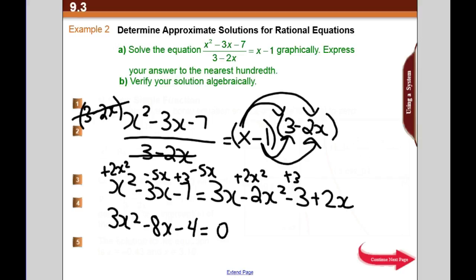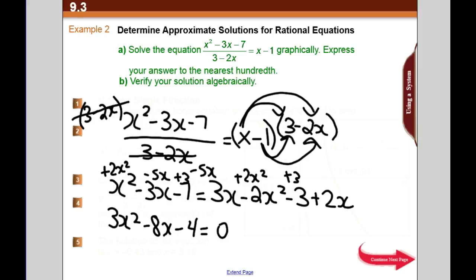Okay, to save some time on our video, we would try to do decomp on this, like what multiplies to 12 adds to 8, but we'll find out that we can't do decomp because there's nothing that works out. So what happens when you can't just factor it normally? What do we always have to use? Quadratic formula.